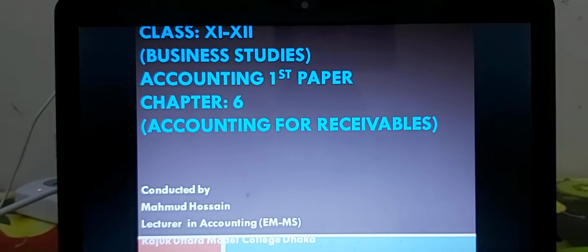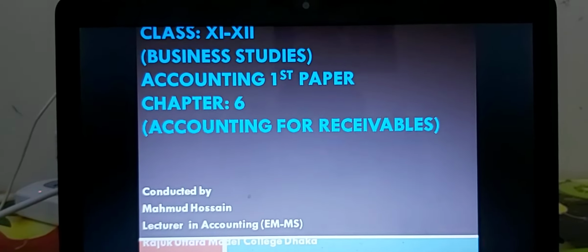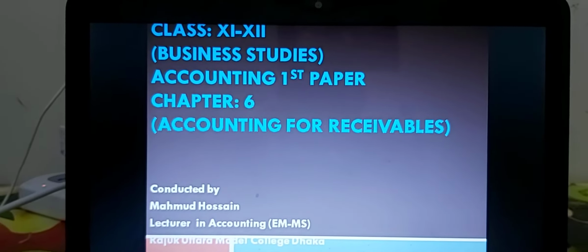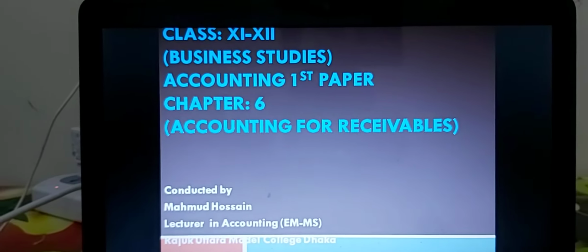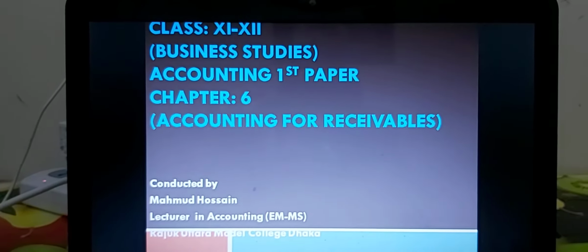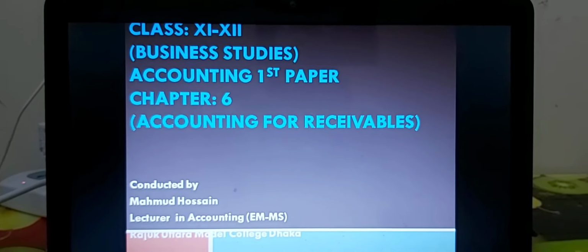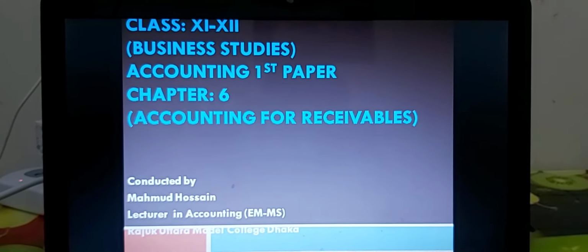For the chapter of 6 from accounting first paper, SSC level. The chapter name is Accounting for Receivables. Dear students, you know I have already completed the 3 lectures for this chapter.